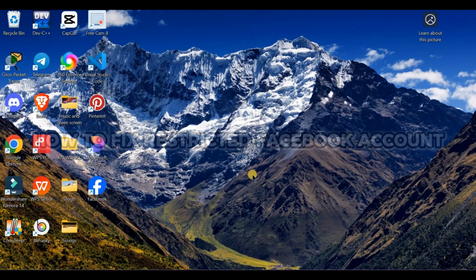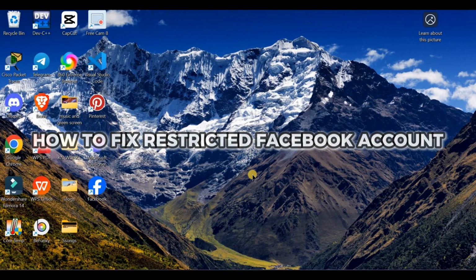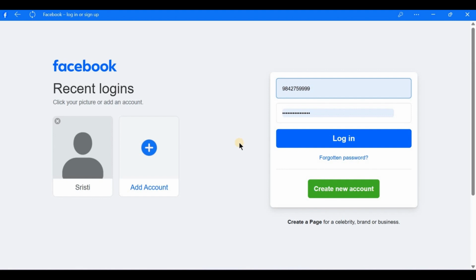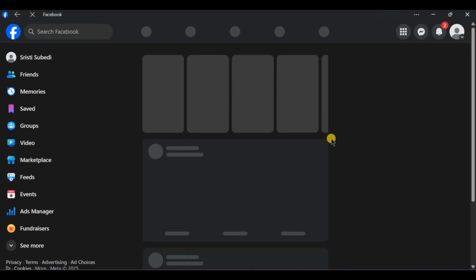Facebook restricted your account? Let's get the limitations removed quickly and safely. Do you know which action triggered the restriction? Was it a post, comment, or something else? Share it below. First, if you see a notification about the restrictions, click disagree.